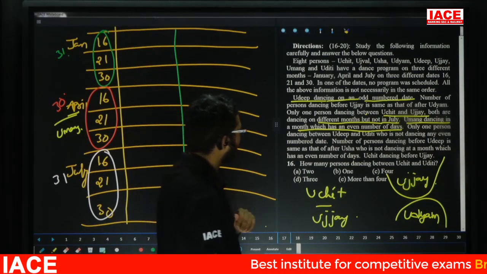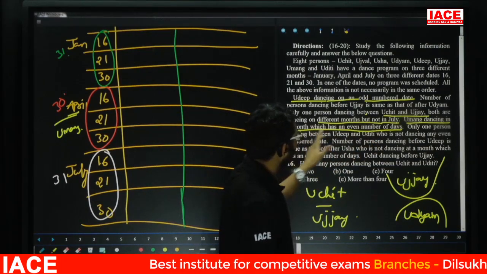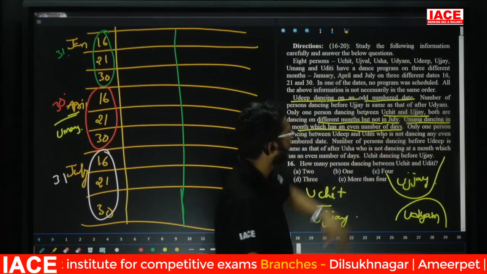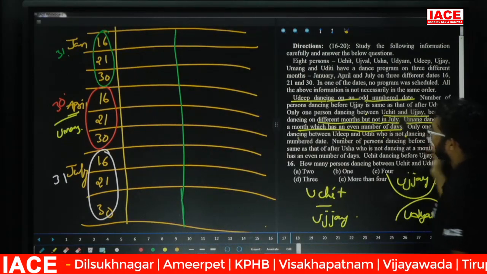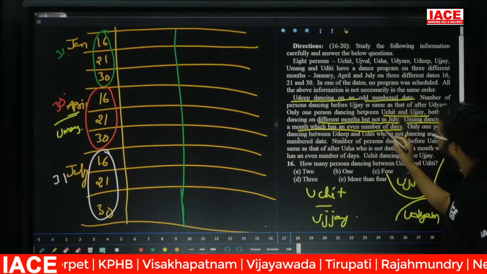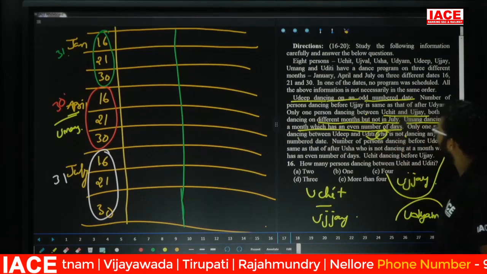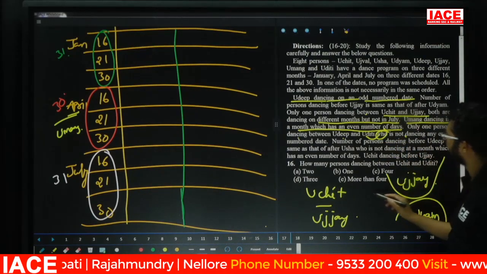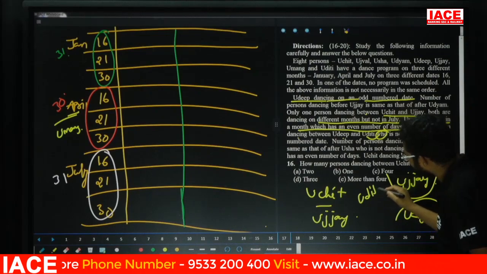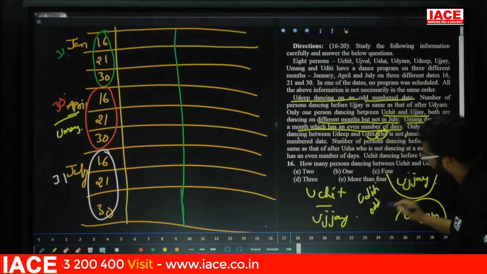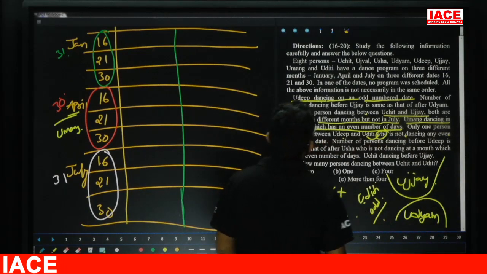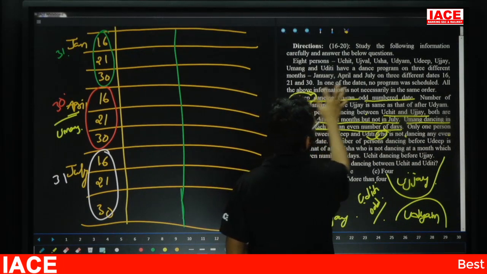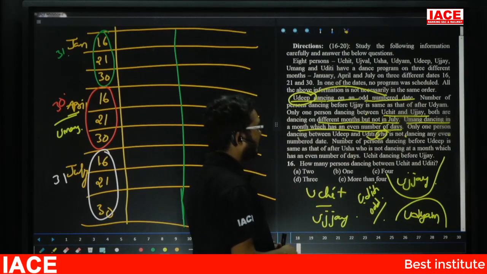See here. Next point. One person is dancing between Udip and Uditi. Next, who is not dancing on an even number date? Here, it means Uditi. Uditi is not dancing on an even number date. That means Uditi is on an odd number date. Take this point. Now, Uditi is on an odd number date. Next, Udip is also dancing on an odd number date.